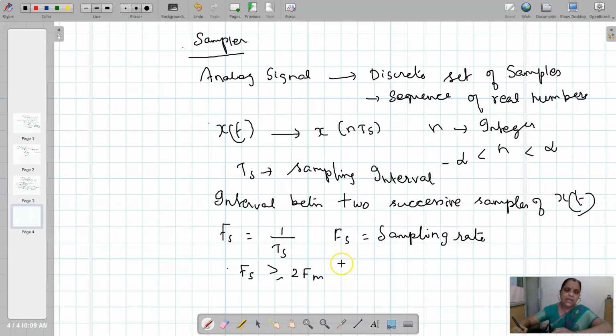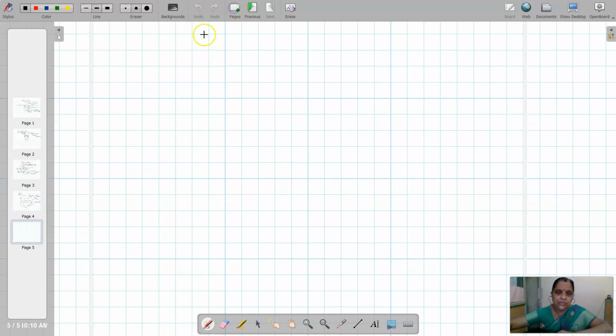For the speech signal, suppose it contains the frequencies from 0 to 4 kilohertz, that means 4 kilohertz is the maximum frequency. Then your Fs is equal to 8 kilohertz. So this is actually the sampling theorem.